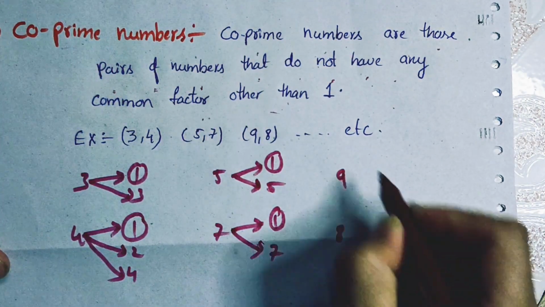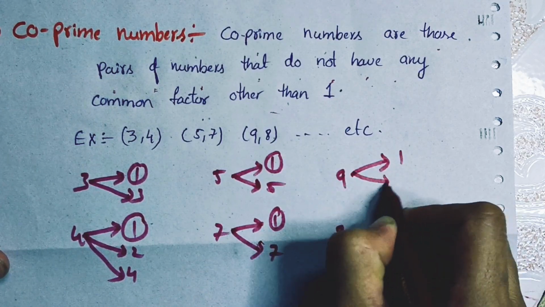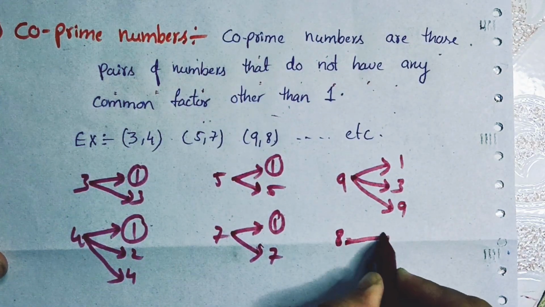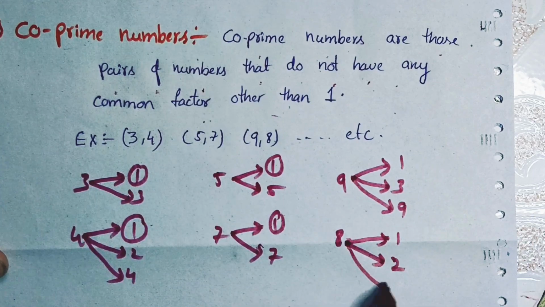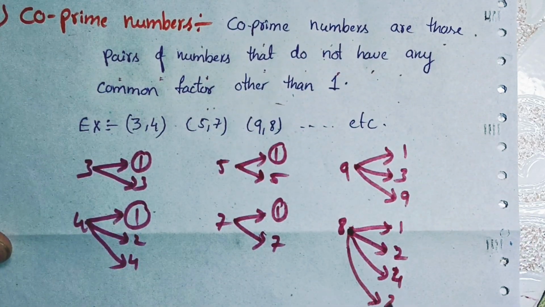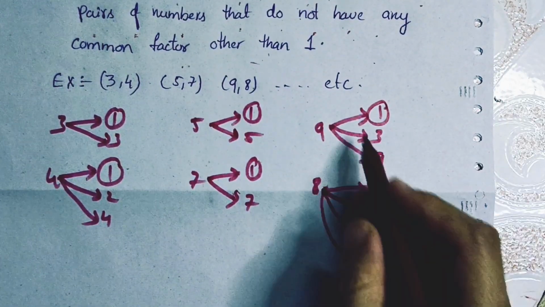I'm taking 9 here, 8 here. 9 goes in the 1 table, the 3 table, and the 9 table. 8 goes in the 1 table, the 2 table, the 4 table and the 8 table. So what is the common factor in both the numbers? 1 is the common factor.